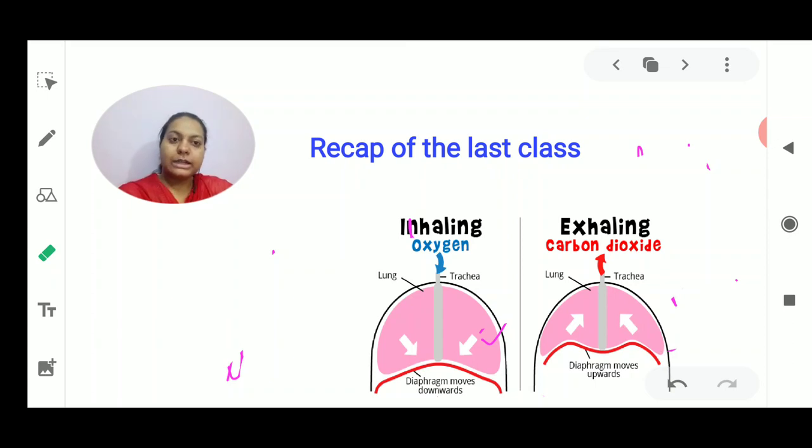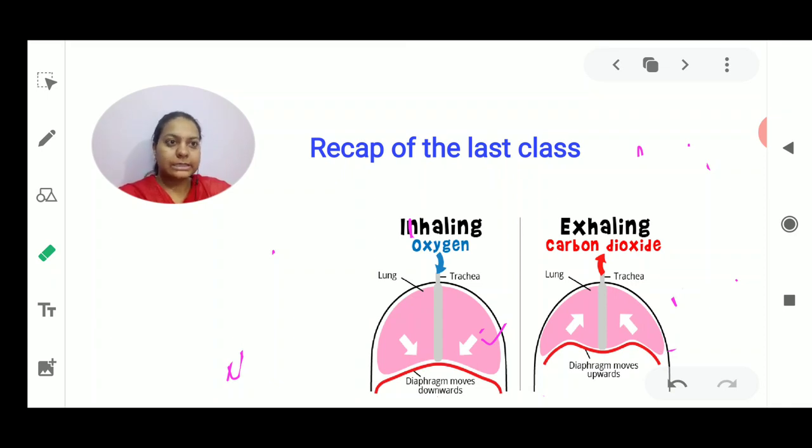I discussed these things in much detail in the last class, and today I am going to discuss the next topic, that is respiration in plants. Together with that, we will discuss some activities related to the respiration of human beings and other animals. So today we will start with the activities based upon respiration, which are given in your NCERT book.